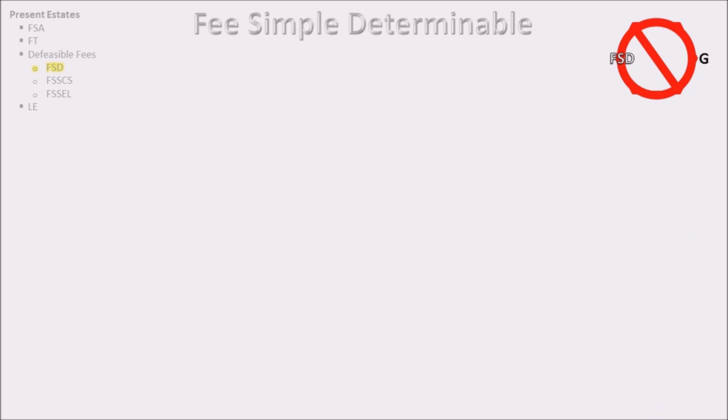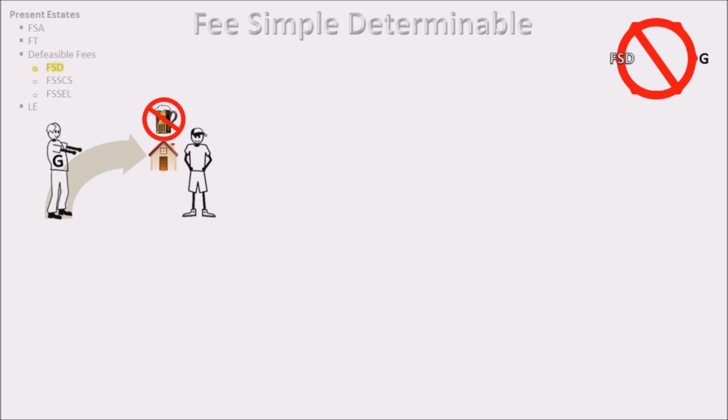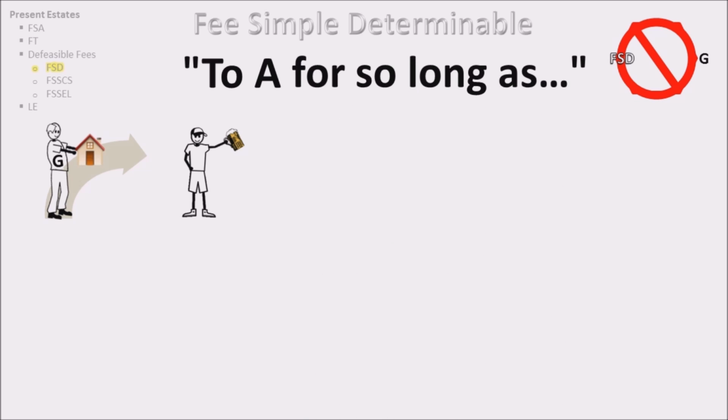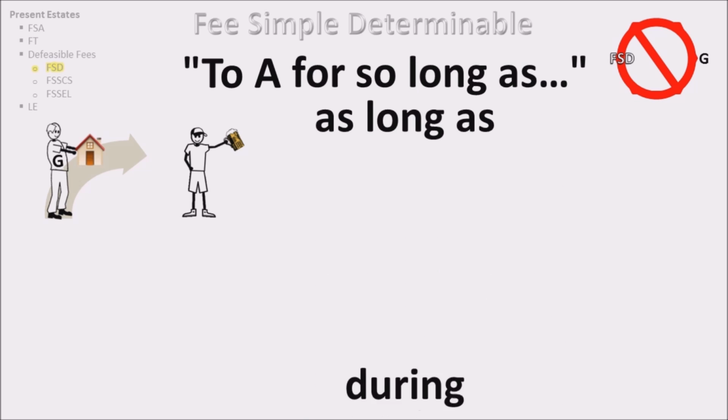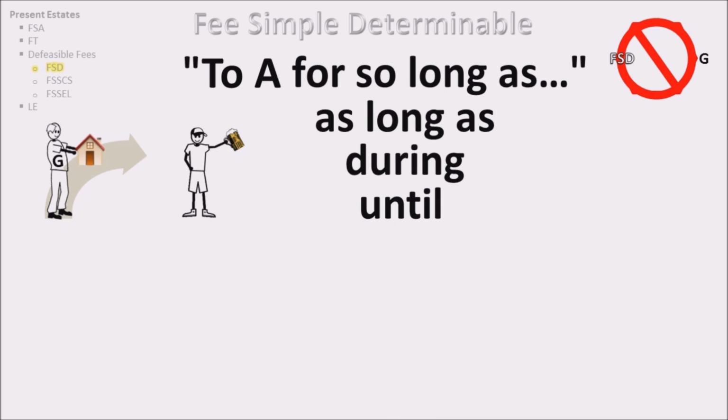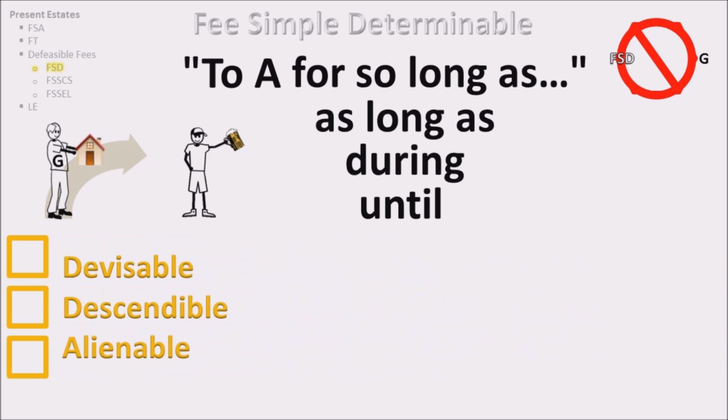Fee simple determinable. A fee simple determinable is an interest in land where if a certain event happens, the interest will automatically end and be transferred back to the grantor. The language that creates a fee simple determinable is "to A for so long as," "to A as long as," "to A during," "to A until." As you can see, the grantor must use durational language. How does a fee simple determinable transfer? A fee simple determinable is divisible, descendable, and alienable, but always subject to the condition.